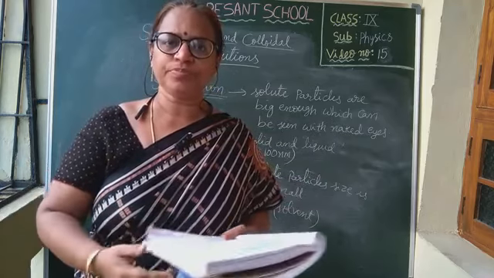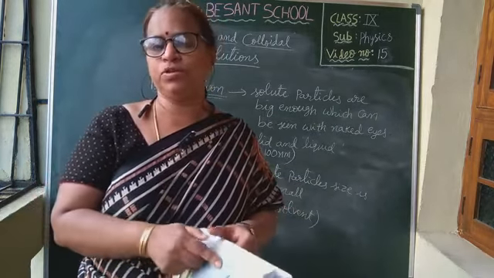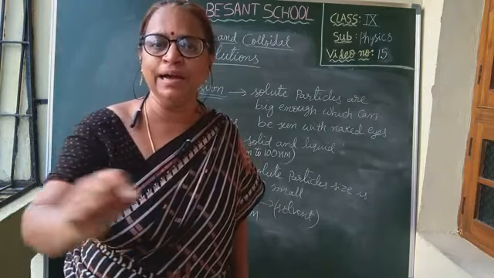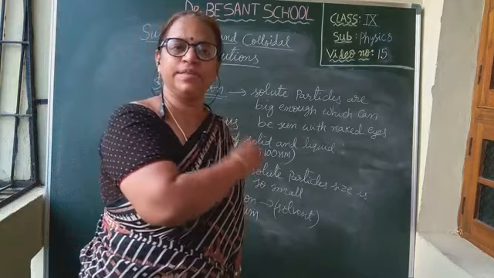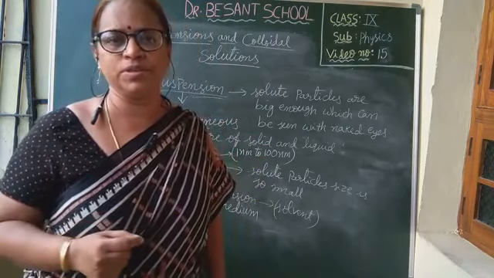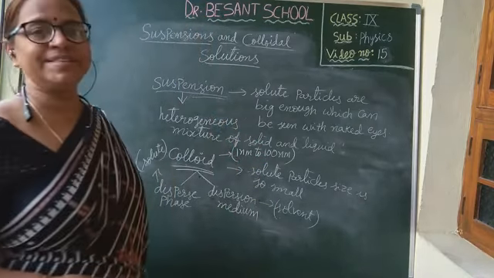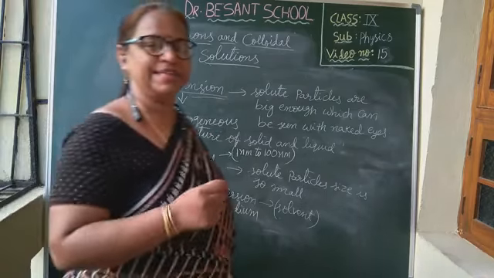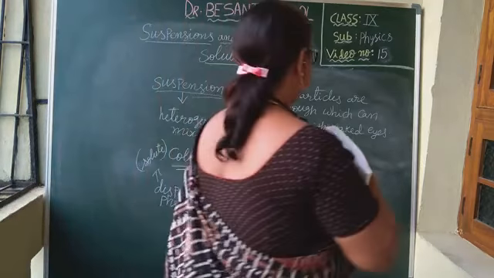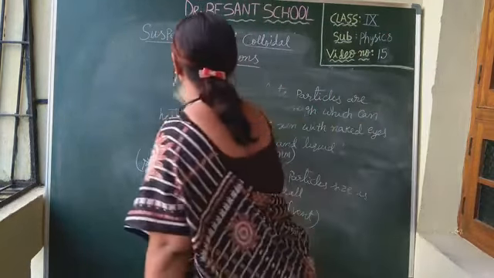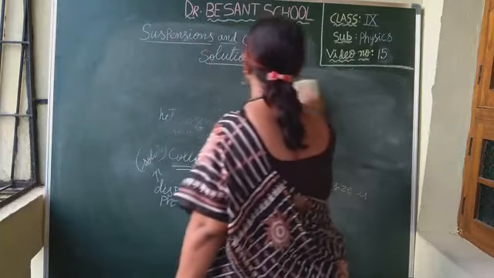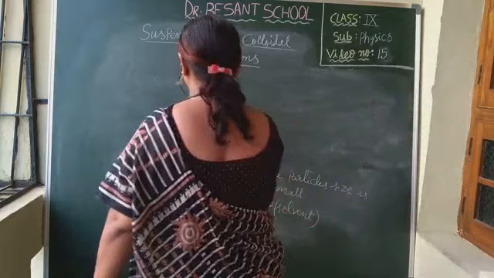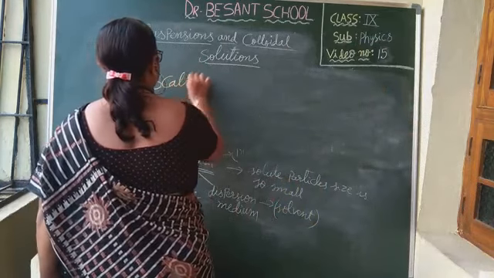Understood, children? What you should mainly understand here is that homogeneous solutions will not scatter the beam of light, whereas heterogeneous solutions like suspension and colloid will scatter the beam of light. Children, understood? And the scattering of beam of light is called Tyndall effect. Very important, this one.